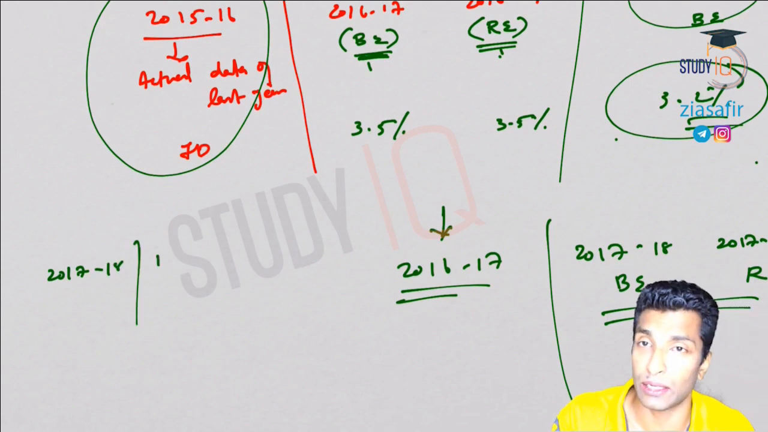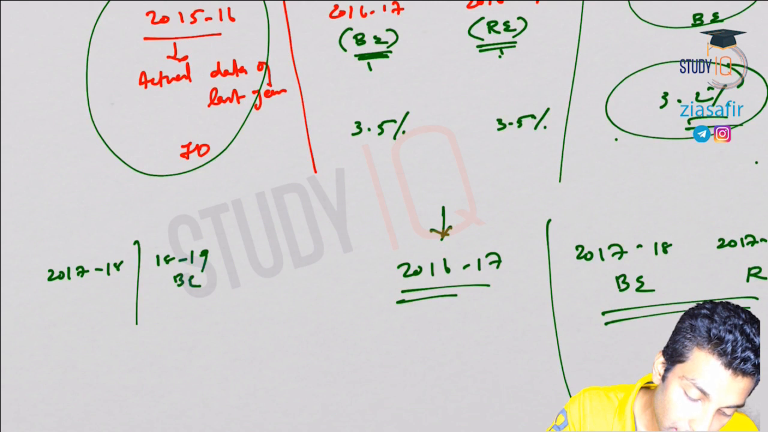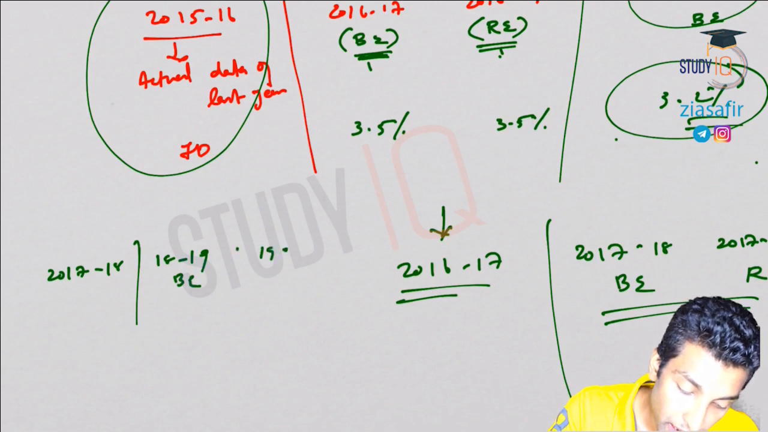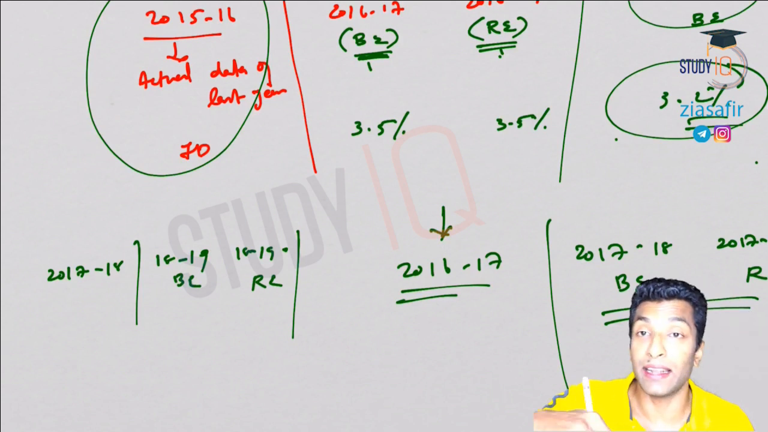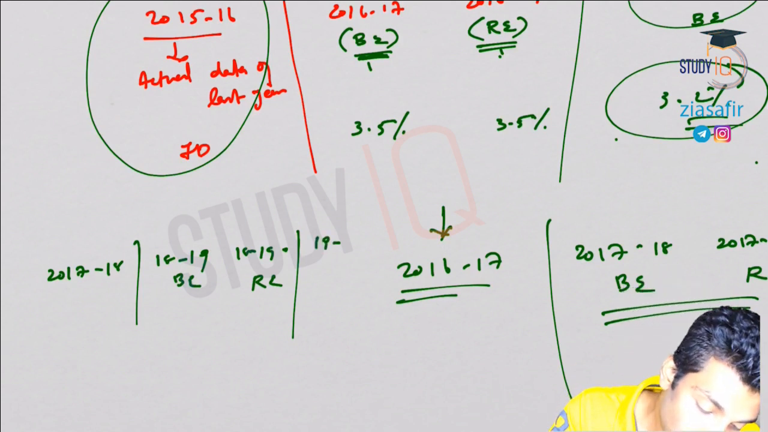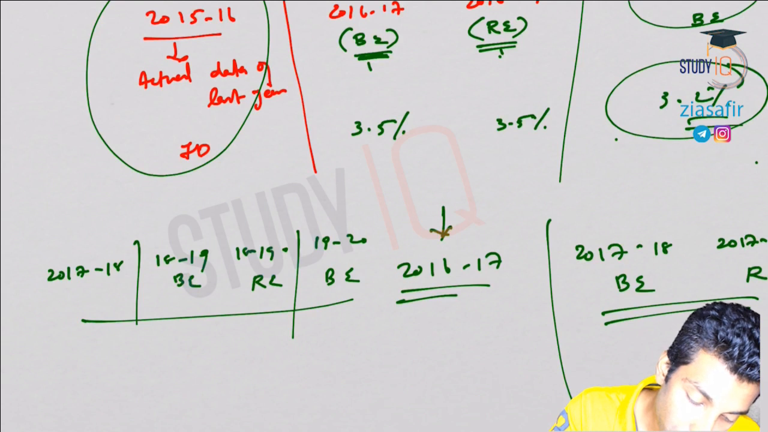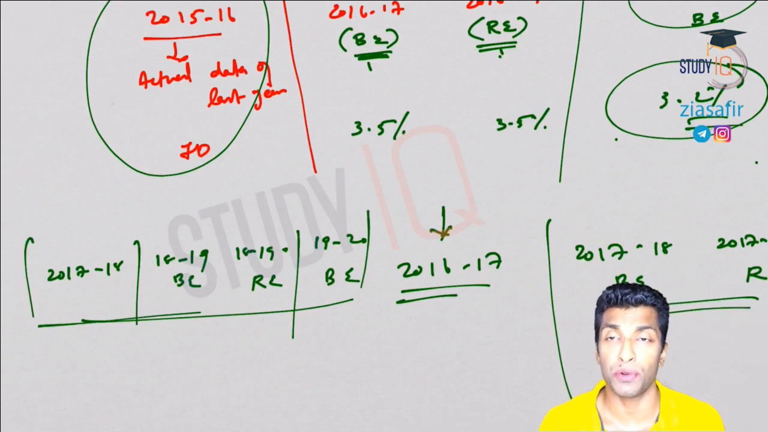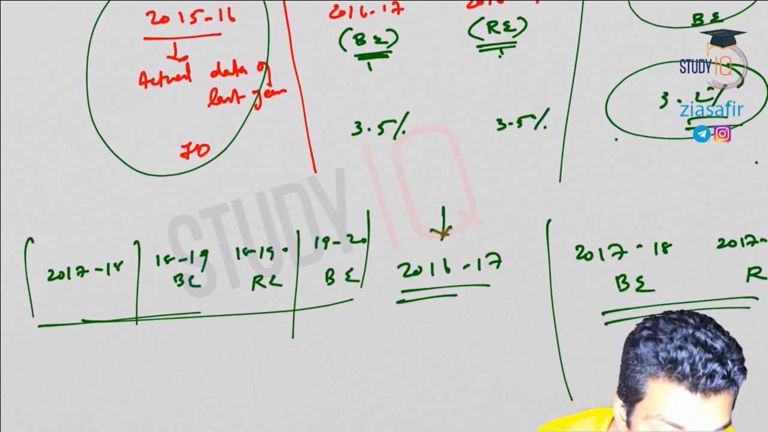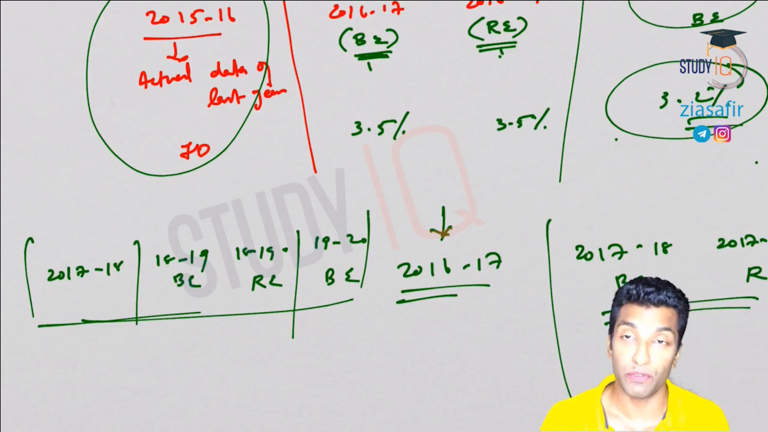2017-18, so you will get the actual data. Then 2018-19 budget estimate, 2018-19 revised estimate, and then next year budget estimate, so 2019-20 budget estimate. So like this you will see. So I hope you will be in a position to understand if you are seeing like this. So there is no need to have any confusion.